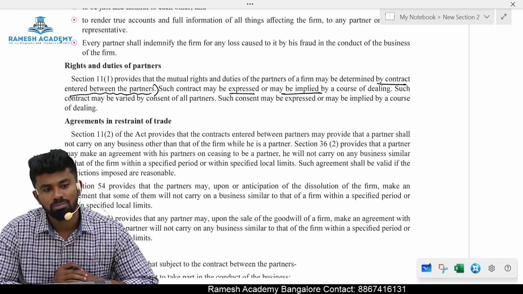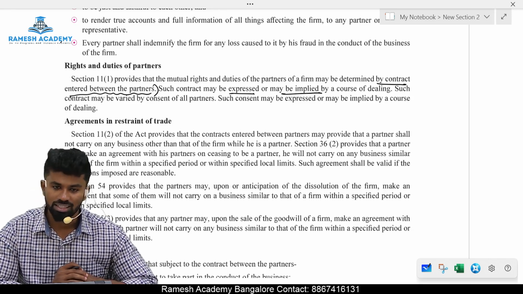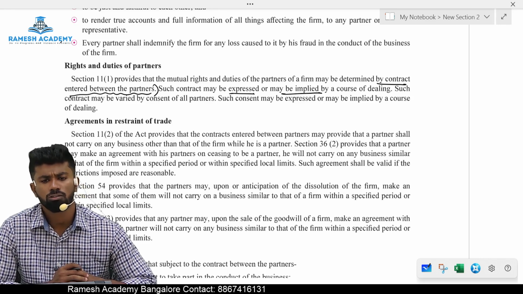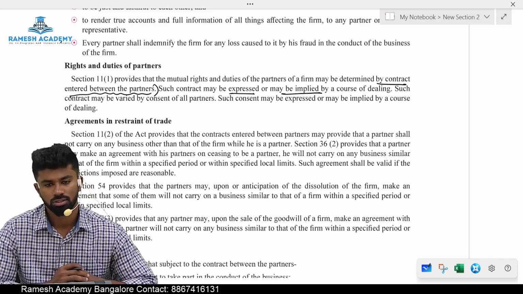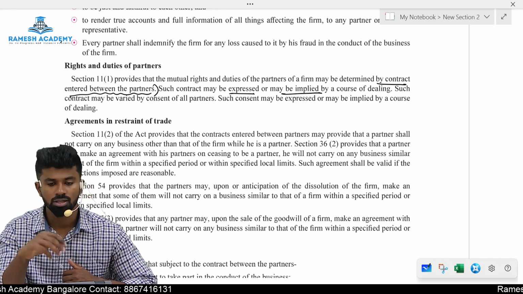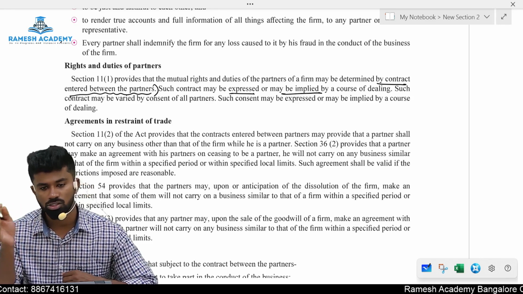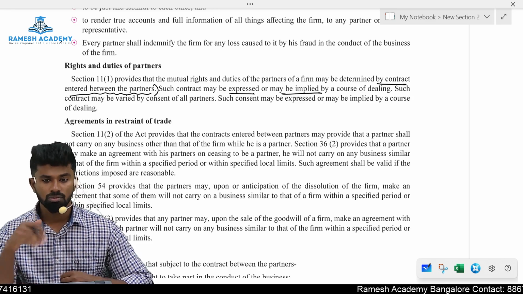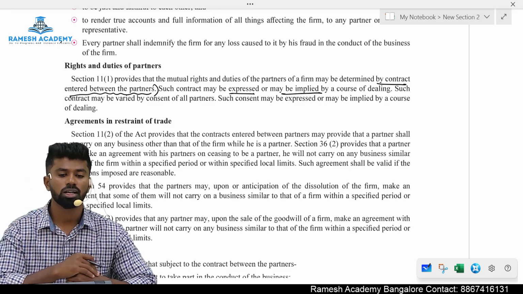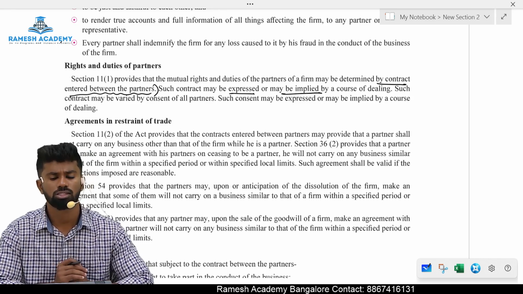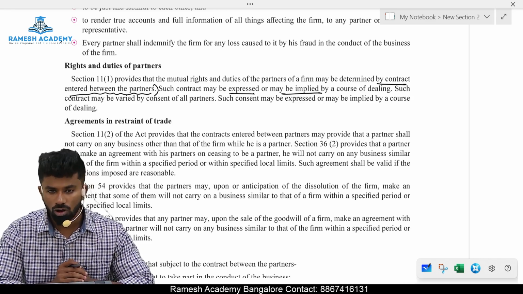And this agreement, if you want to change it later, can you change it? The answer is yes, it can be changed with the consent of whom? All the partners. If there are three partners who start a partnership, they can agree their rights and duties in the partnership deed. If they want to change any of those contents, can they change it? Yes, they can change it. How can they change it? With the consent of all the partners.